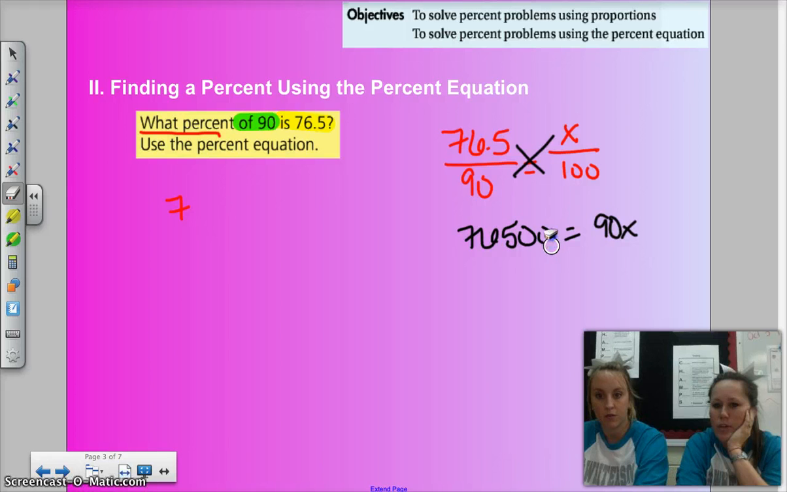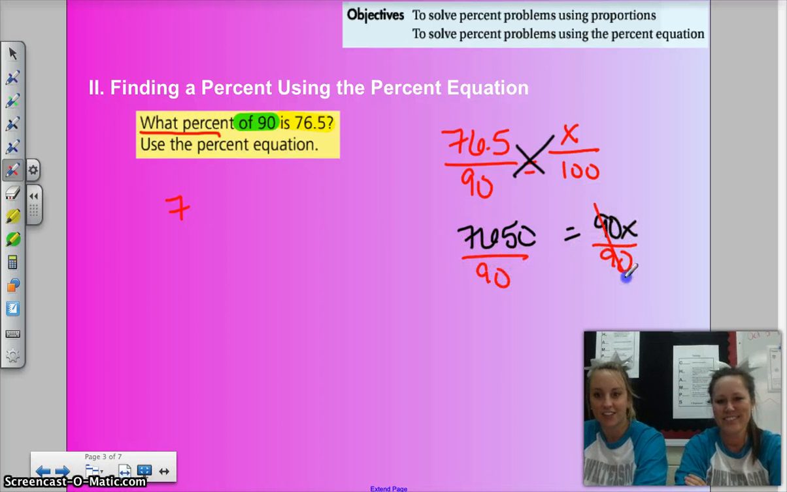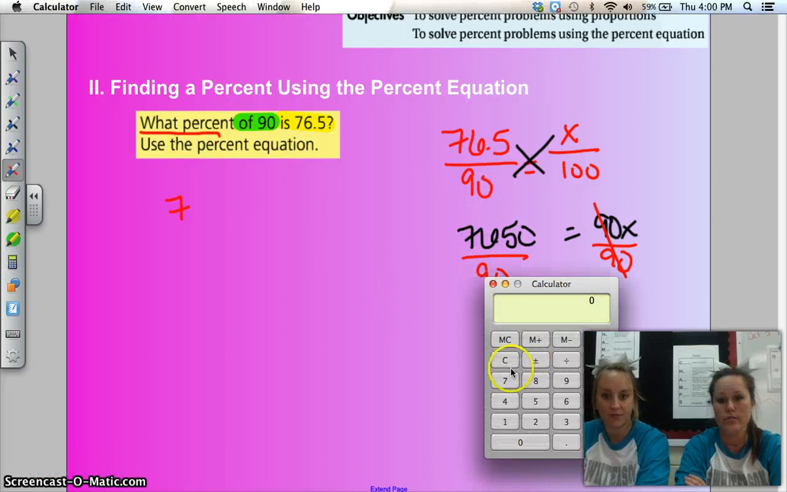Divide by 90. I can't do this in my brain. So 7650 divided by 90.